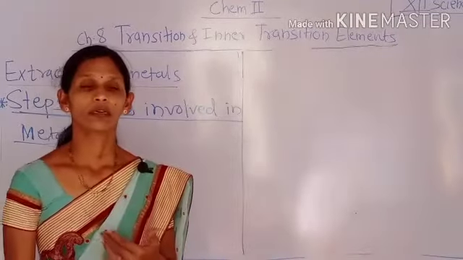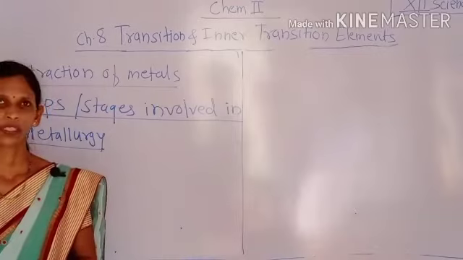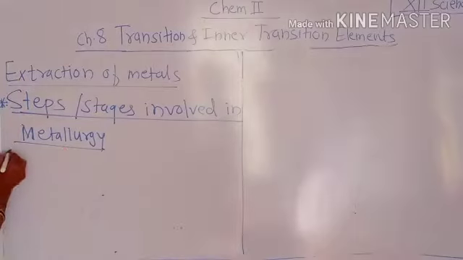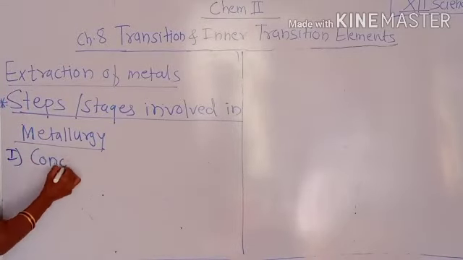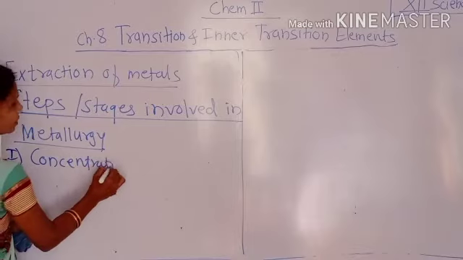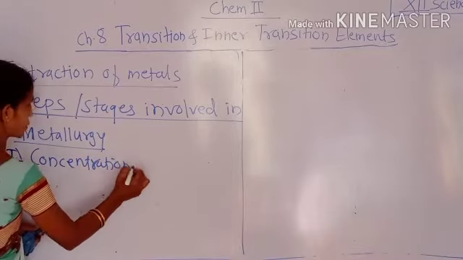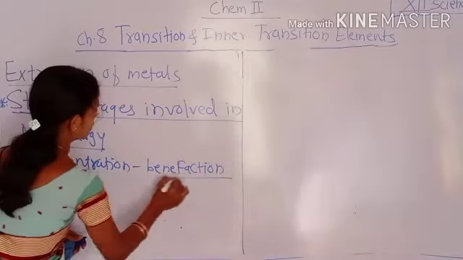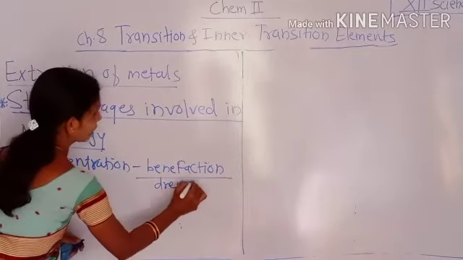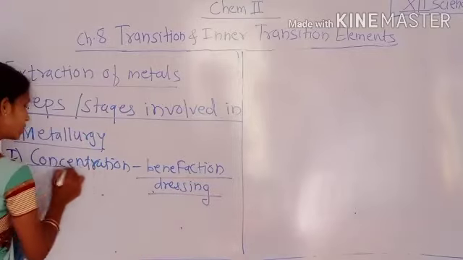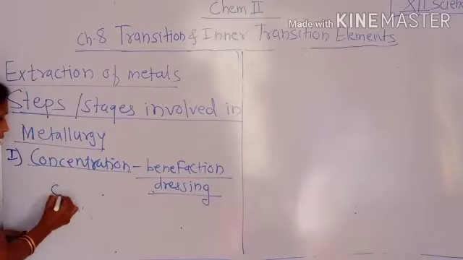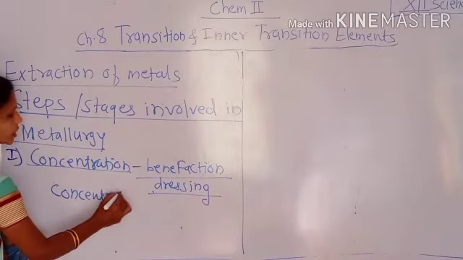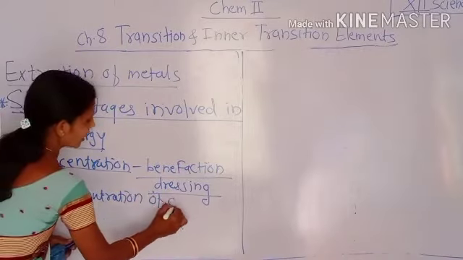Then we will discuss the steps involved in the process of metallurgy. Then the first stage, that is concentration. Concentration is also known as benefaction, or it is also known as dressing. That means, what is concentration? Here the ore gets concentrated. Here concentration of ore takes place.